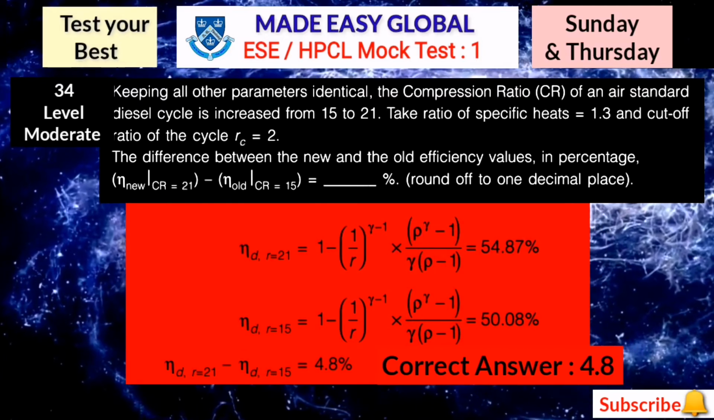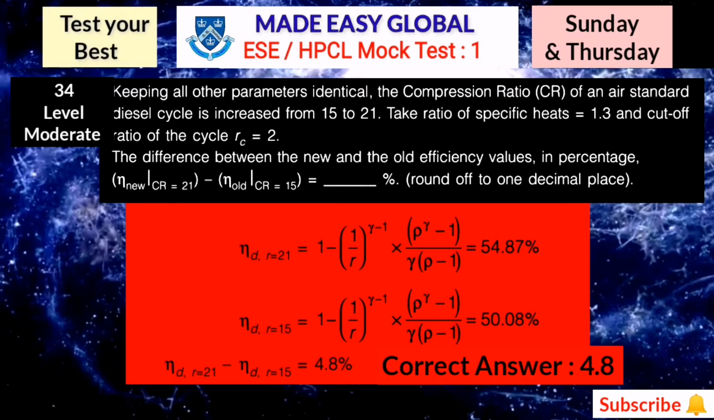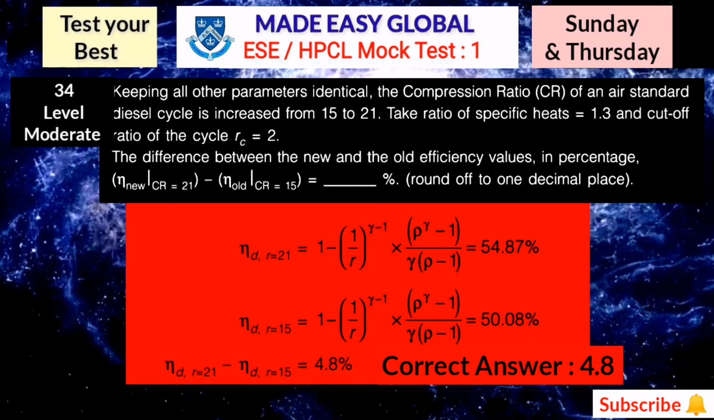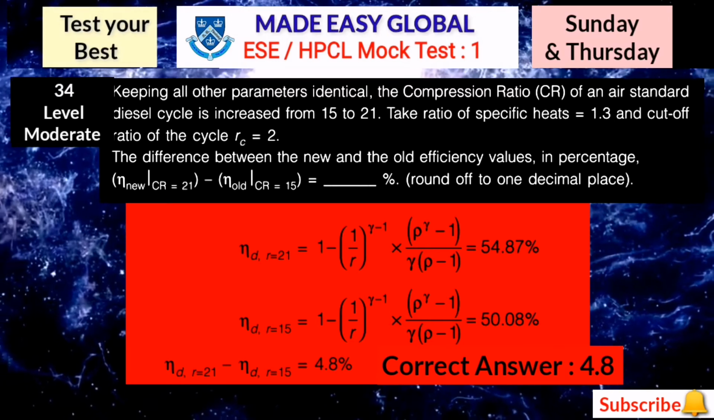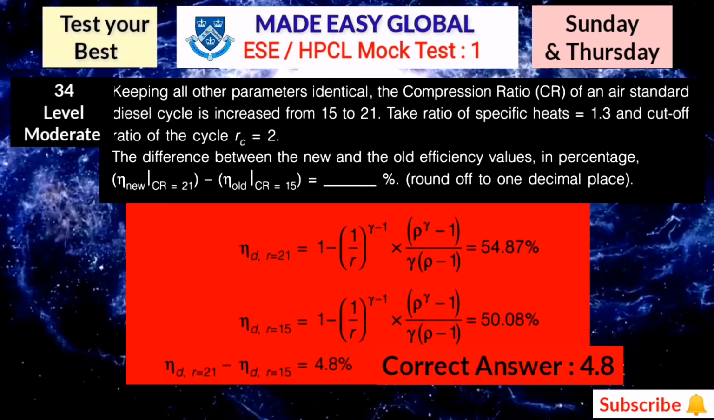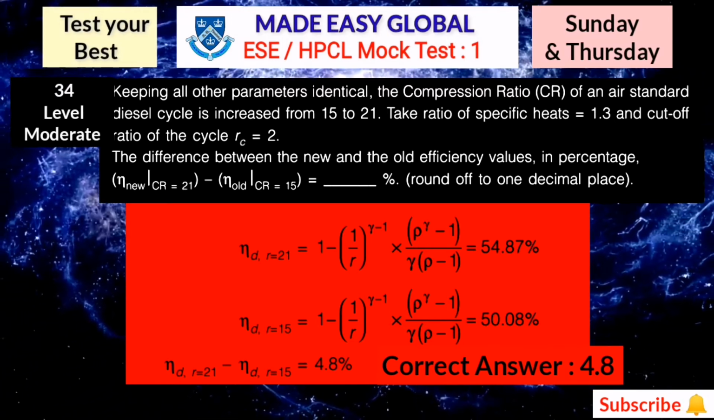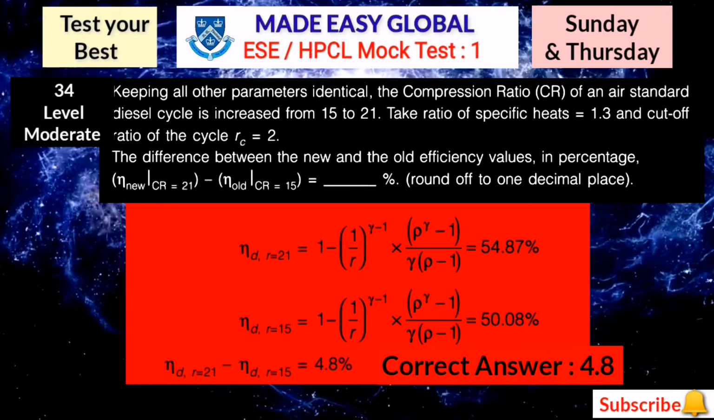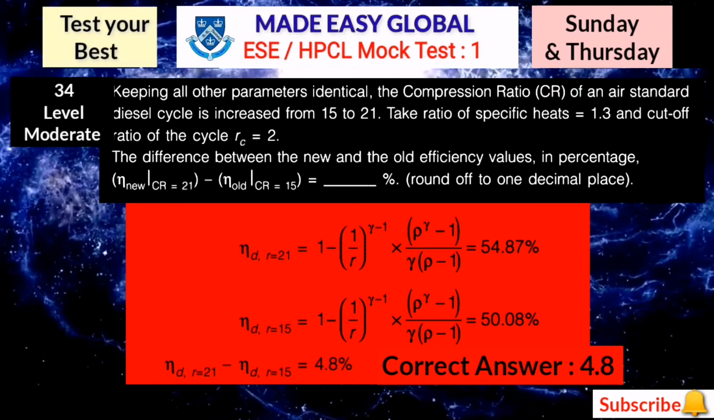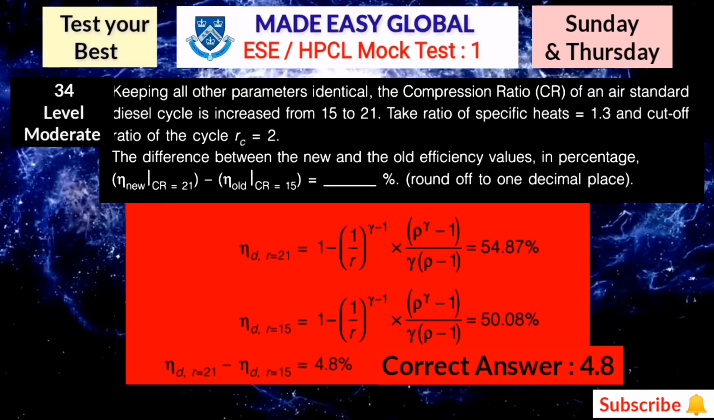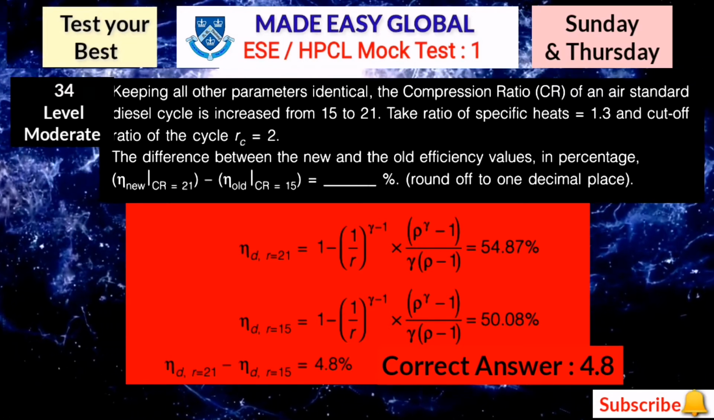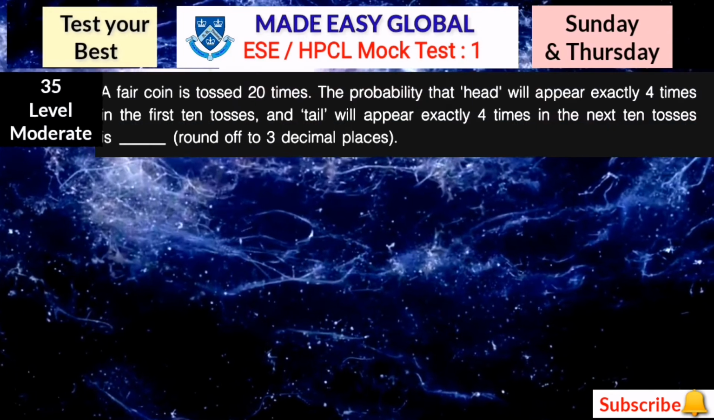So yes, here for this question, the correct answer is 4.8. So firstly, you have to calculate efficiency at CR equals 21, which is 54.87, and at CR equals 15, you will get 50.08%. So the difference of these two values is 4.8. Now the next question. Question number 35.